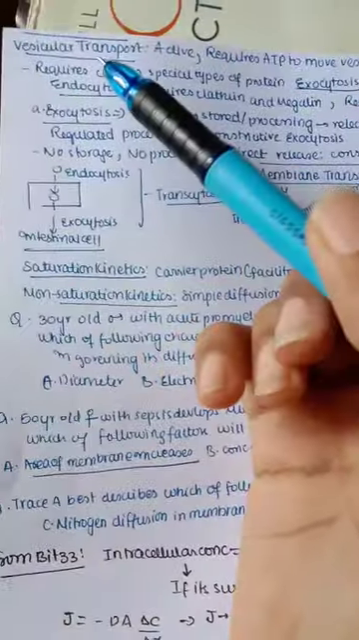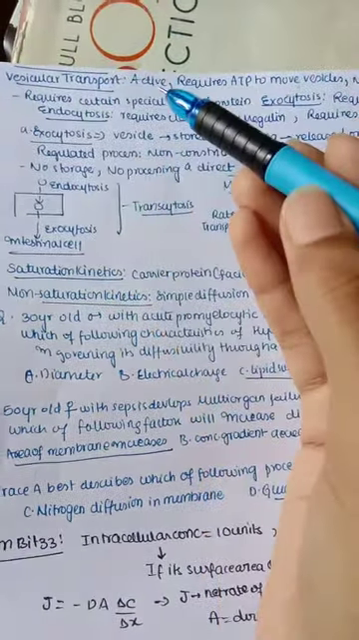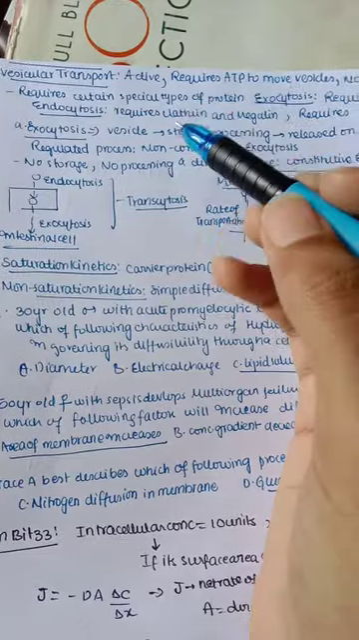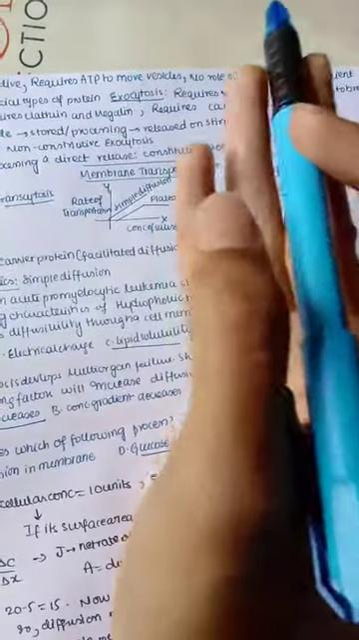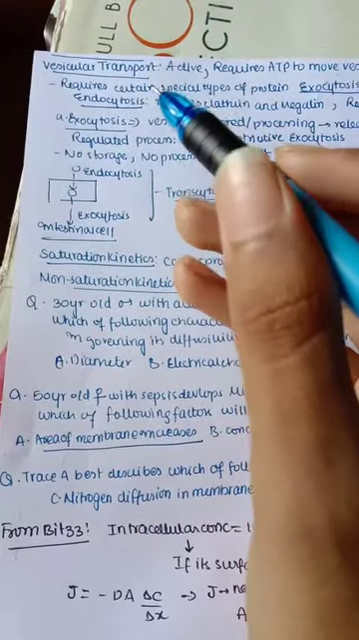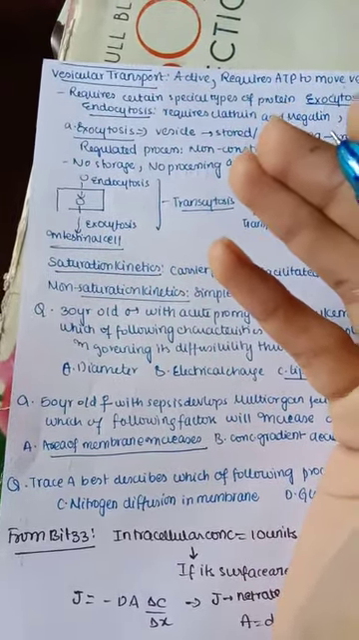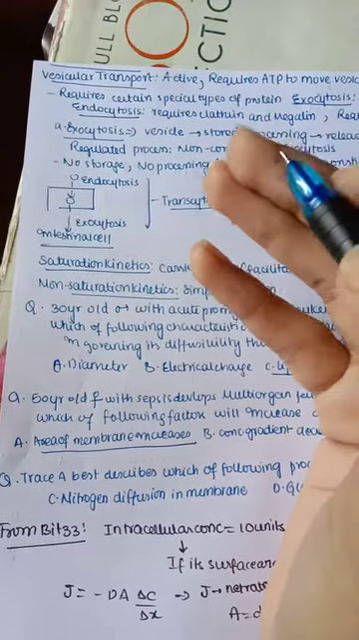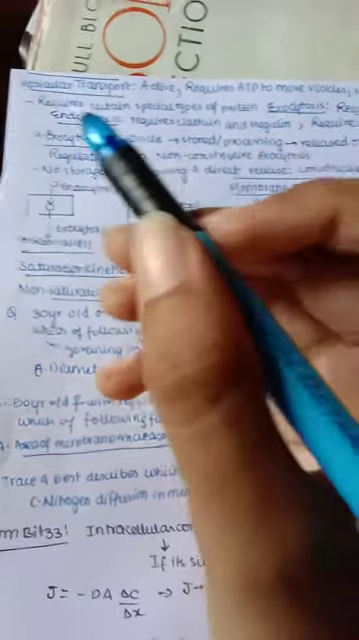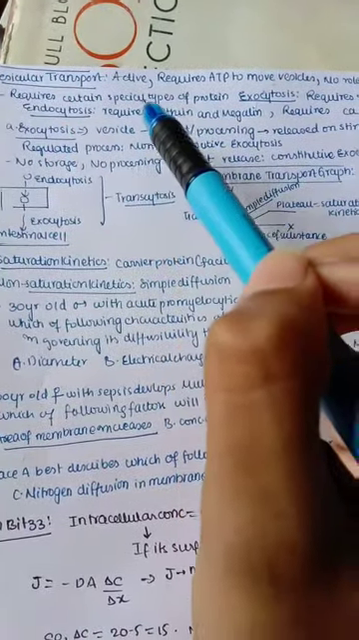So next we also have our vesicular transport. So what is this vesicular transport? By means of vesicles the transport is going on, and remember this is also active transport, that is it requires ATP to move the vesicles, and there is no role of any concentration gradient. This is very important. We have seen that concentration gradient plays a major role in all our transports, passive transport and active transport. But in vesicular transport, there is no concentration gradient and it requires certain special types of proteins.